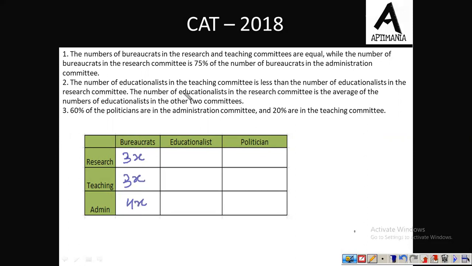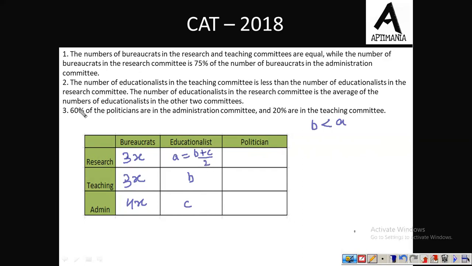The number of educationalists in the teaching committee, let it be B, is less than the number of educationalists in the research committee, let it be A. So B is less than A. This is one of the conditions. The number of educationalists in the research committee is the average of the number of educationalists in the other 2 committees. So let this value be C. So this A is basically the average of B and C, so (B plus C) by 2.